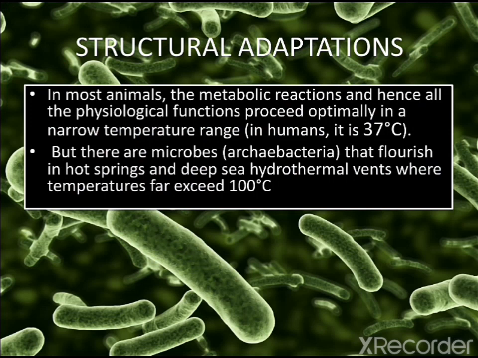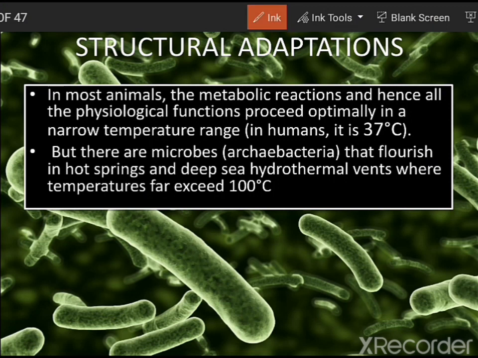So now let us see the structural adaptation, and the most common example that we are discussing in structural adaptation is that of archaebacteria. Now, archaebacteria, we have studied in class 11th also, are able to thrive in extremities like hot springs or saline conditions, or even in the gut of ruminant animals where there is excess methane. How are they able to cope up with these conditions? They are able to cope up because of certain modifications in the cell wall as well as in the cell membrane.